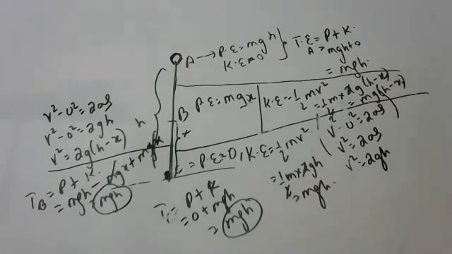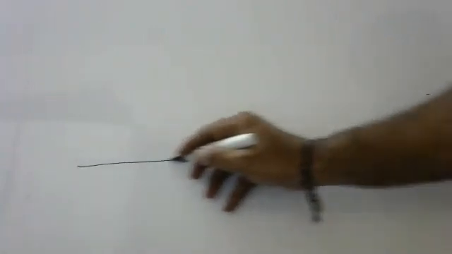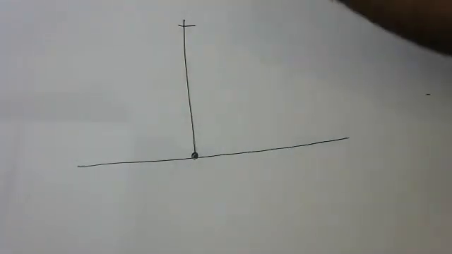Now, let us discuss upward thrown bodies, children. Children, I don't know how much you are understanding, but if you don't understand, you have to go through it and practice again. Upward thrown bodies means a body is thrown up. It will go to a height like this.